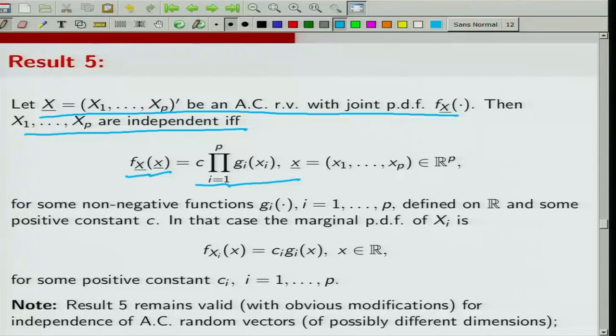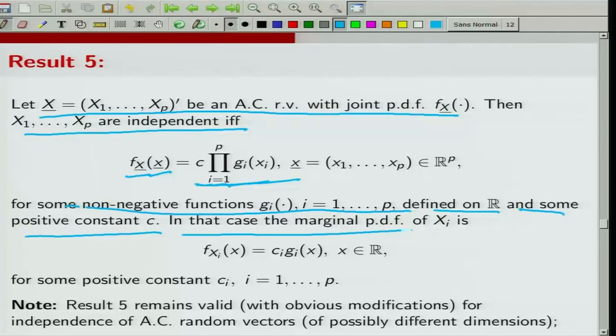If the joint PDF is the same as C times the product over i = 1 to p of gi(xi), for x = (x1, x2, ..., xp) belonging to R^p, for some non-negative functions gi defined on R and some positive constant C. In fact, in this case the marginal PDF of Xi will turn out to be, you will have to integrate out the unwanted variables. So, you will get only gi(x) and then some constant would come. So, the marginal PDF of Xi would be nothing but Ci times gi(x).